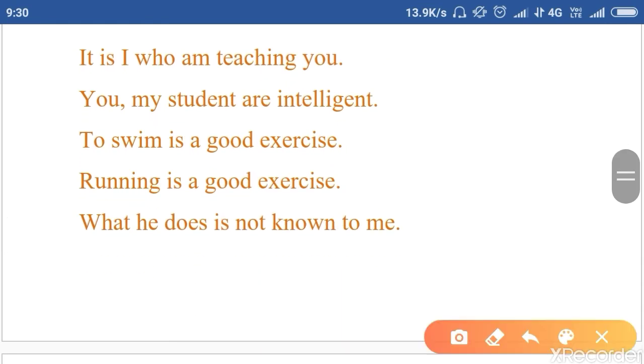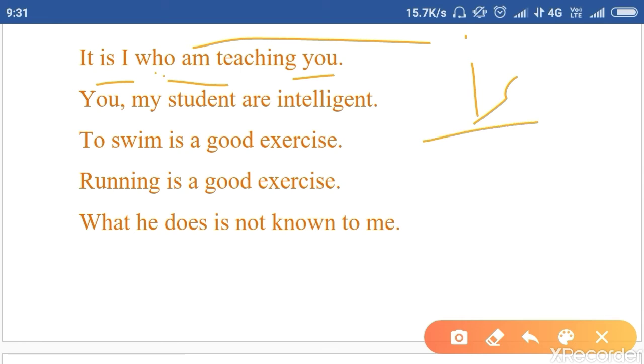Now, with a relative pronoun, it is "I who am teaching you". Means it is "I who". Don't get confused with the "who". If you get confused with "who", you will use "is", which will be wrong. So you have to use this pronoun. It is "I", so according to this, we always use "am" after "I". So it is I who am teaching you, my student.